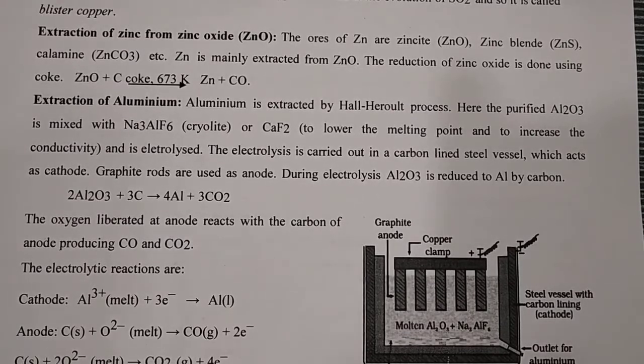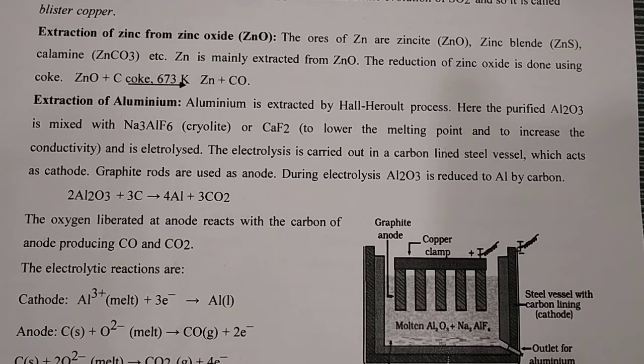So let's start with the extraction of zinc from zinc oxide. The ores of zinc are zincite, ZnO, zinc blende, that is ZnS, calamine, that is ZnCO3, etc. Zn is mainly extracted from ZnO. The reduction of ZnO is done using coke, the purest form of carbon. That is ZnO plus C at approximately 673 Kelvin temperature, 400 degrees Celsius, you get Zn plus CO. It means you can extract Zn from ZnO by using coke at high temperature.